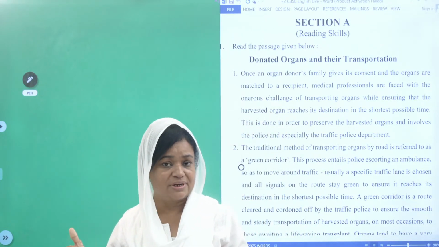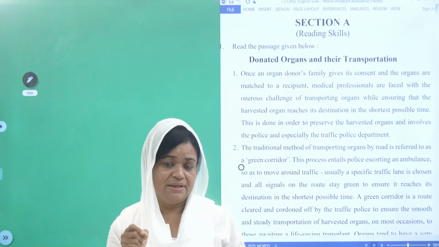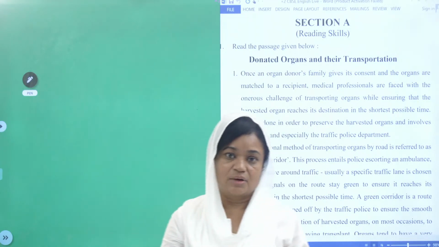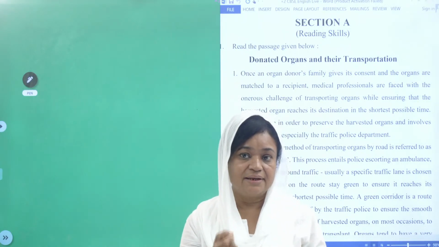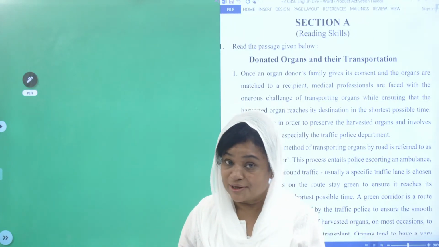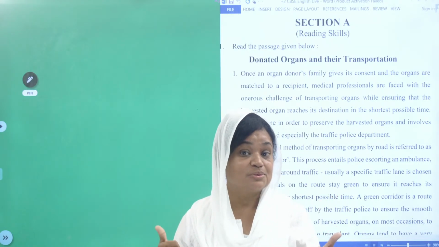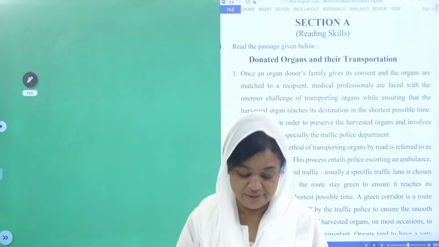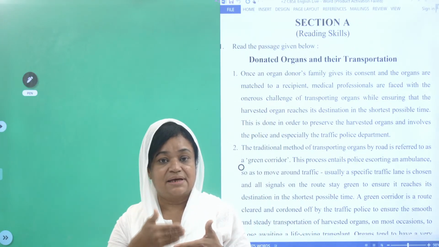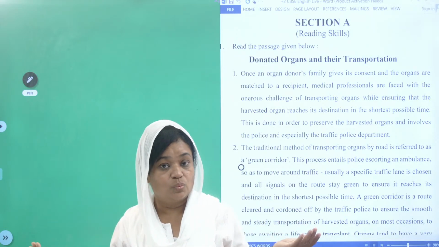Very, very important, children. I would also suggest at this point that you keep a pen and a note with you so that you can write down the important points, because they may be useful for you. You're all very smart, I know, you all know this, but still I'm here to remind you in order to score better marks, right? So, word limit: please practice and be aware of how much the word limit is.